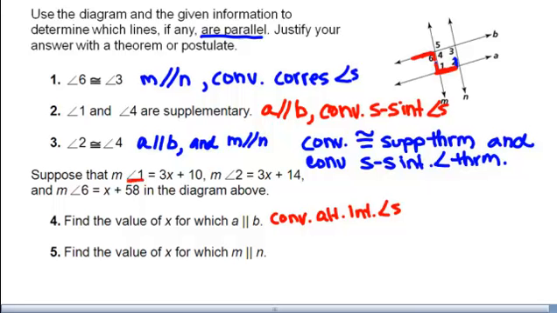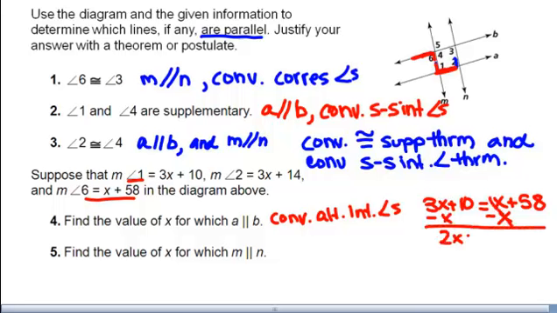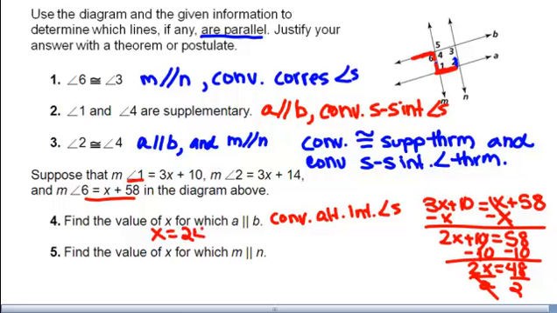So 1 is 3x plus 10, and it would have to be equal to 6, which is x plus 58. So we're going to solve this. I'm going to subtract my x. 2x plus 10 would have to equal 58. Subtract 10. 2x would have to equal 48. And divide by 2 means x would have to equal 24. So x would have to equal 24 for this problem number 4.